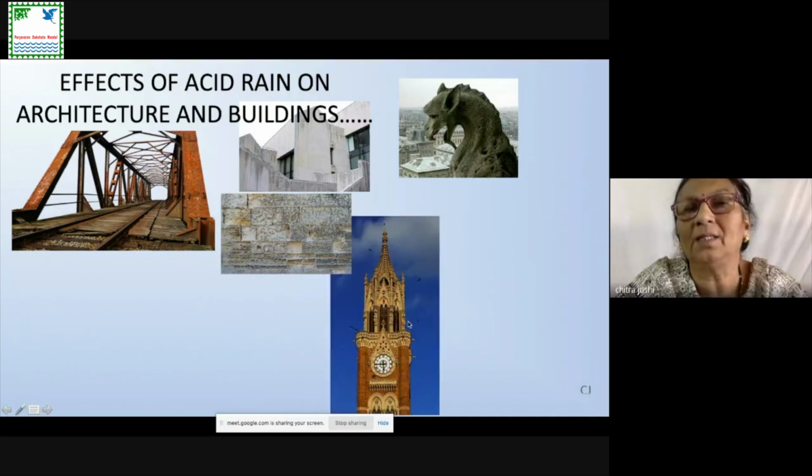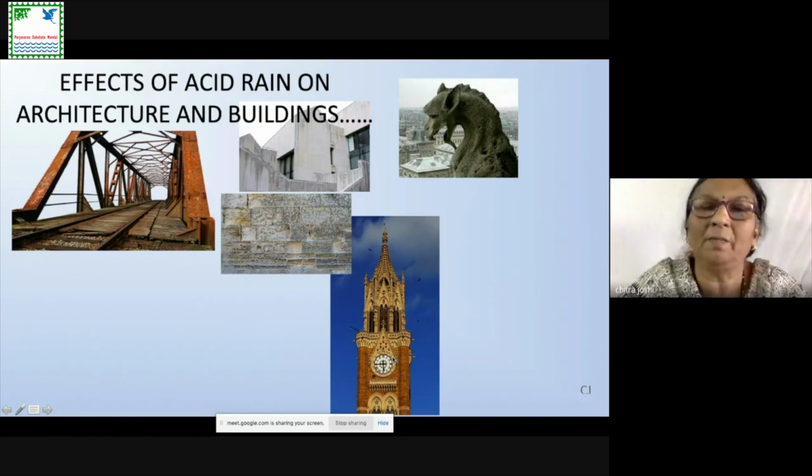Here you can see this tower is actually a clock tower. Rajabai tower is known as a clock tower, and the clock of this tower has to be maintained properly. Up till now it is working properly, but it also may get affected, because the machinery inside this clock is made up of metal, and this metal also may get affected by acid rain. So this acid rain is hazardous for architecture and buildings.